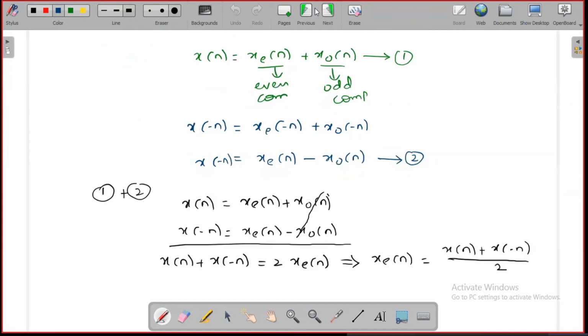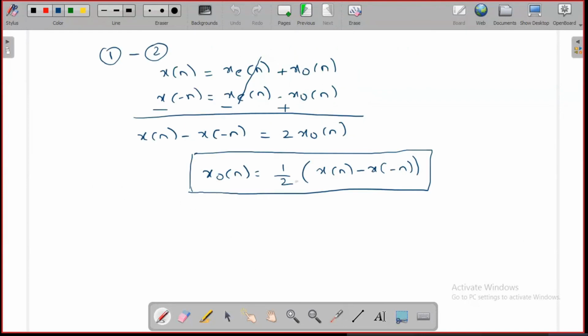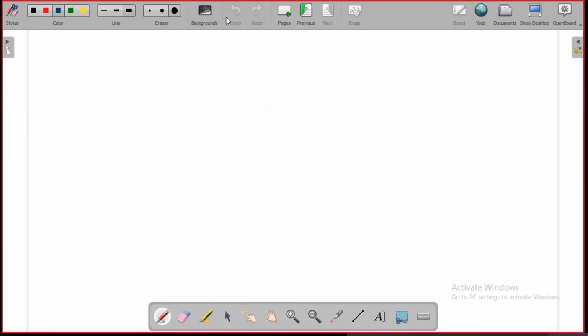Okay, this is the odd component. The even component is x of n plus x of minus n by 2, and the odd component is x of n minus x of minus n by 2. Those are the even and odd components. If I use any discrete time arbitrary signal, simply using that signal, you need to find what is the even component present in that and what is the odd component present in that. Let's take one example in that.